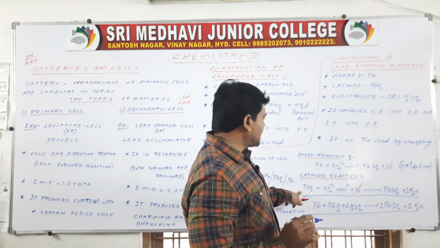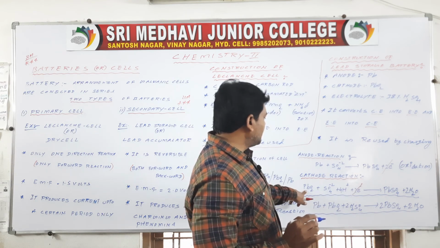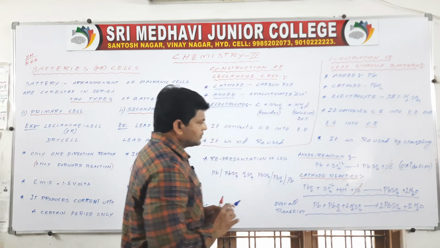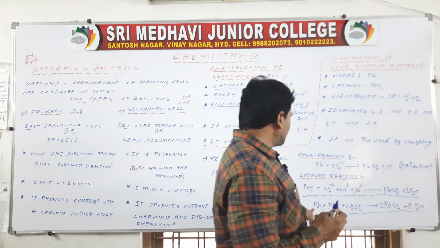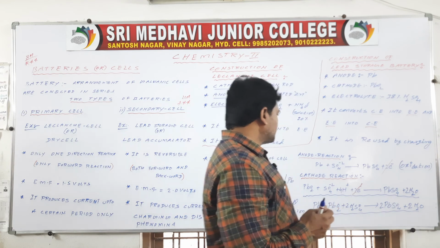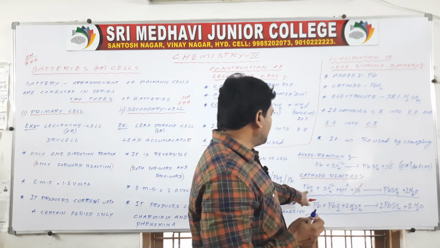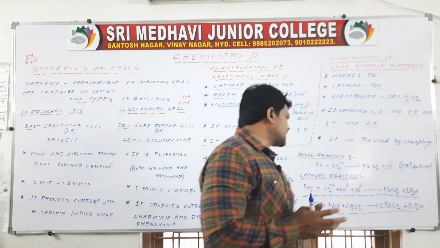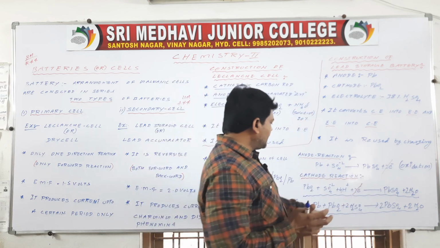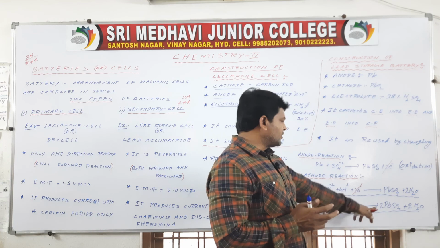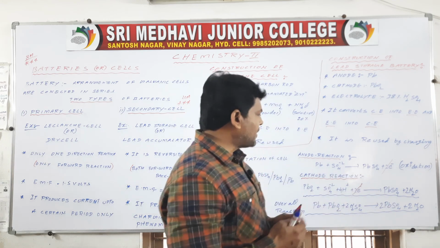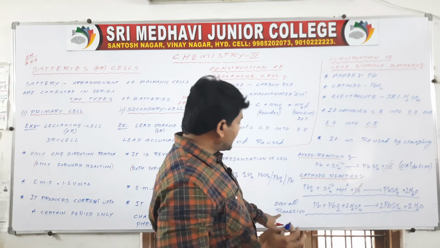At the cathode a reduction reaction takes place, Pb plus 2 to Pb 0. And then Pb plus PbO2: here PbO2, plus 4 to plus 2, a reduction reaction takes place. PbO2 plus 2H2SO4 gives rise to 2PbSO4 plus 2H2O. This type of overall reaction takes place.